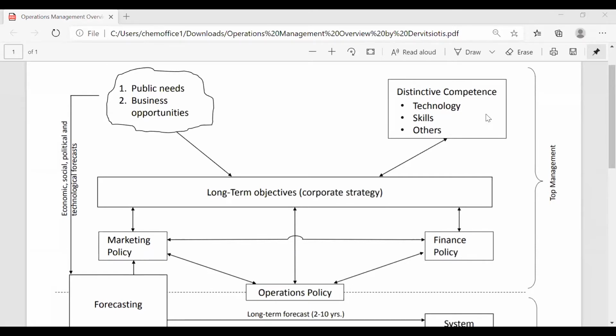Yes, sir. Okay, now we move to the left one where it's not a clear box. Can anybody tell me why the distinctive competence is put into a box, whereas the other one, public needs and business opportunities, is put within a line sketch, a crooked line sketch, closed line sketch? Why? Because we have some control over our competence, but these things are out of our control. Okay, control may not be a perfect word, but not a bad thinking. This is not bad thinking, it's good thinking.